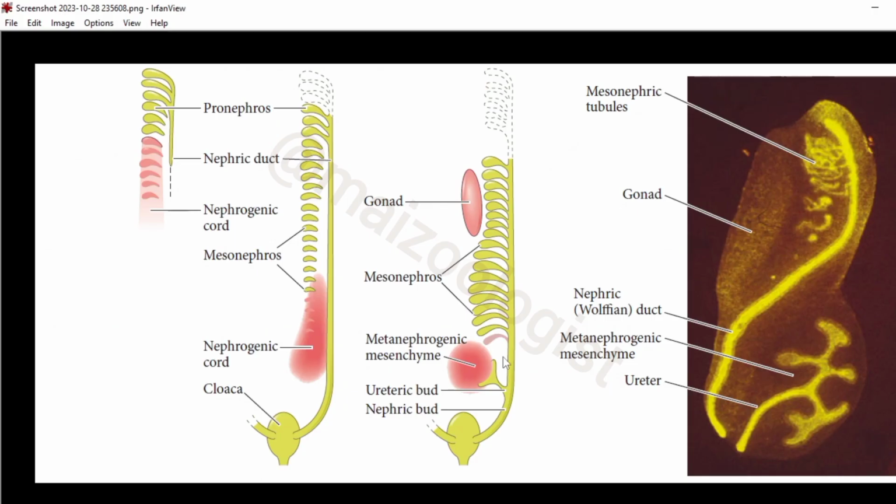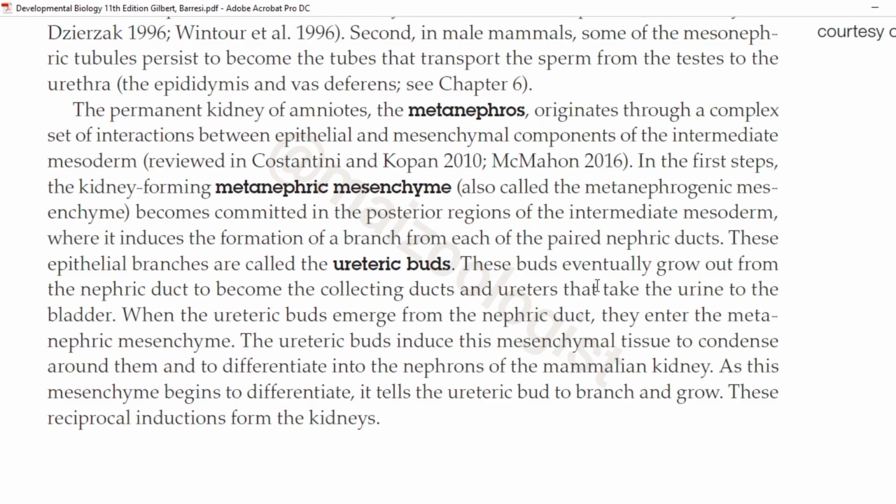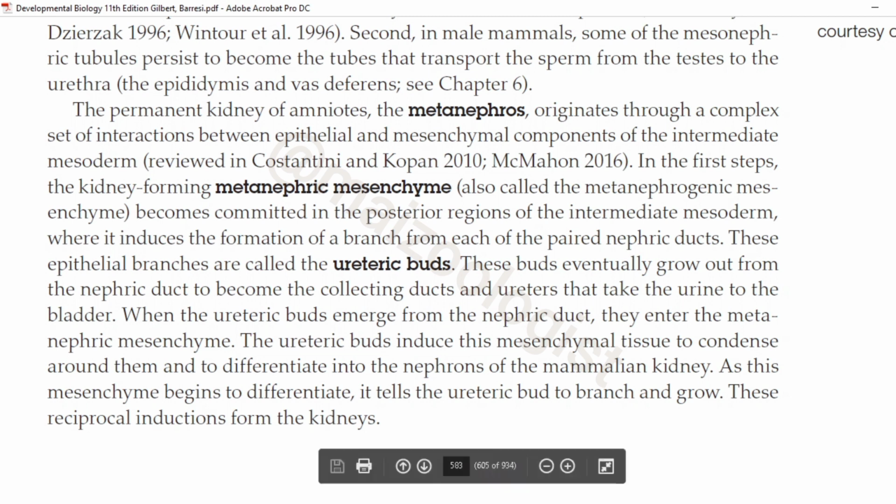As you can see in the diagram, it is the earlier stage. So in this stage, the mesenchyme is just going to get attracted to these branches. What we can say is that the metanephrogenic mesenchyme is condensing around these buds, the nephric buds. So this was all about the three stages of development of mammalian kidney. Now let's get a little bit of help from the slides.